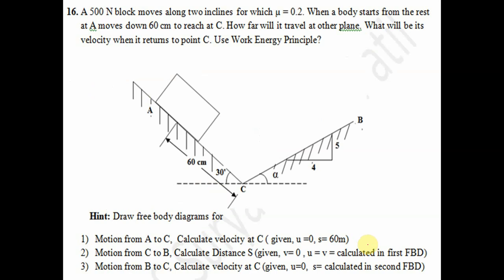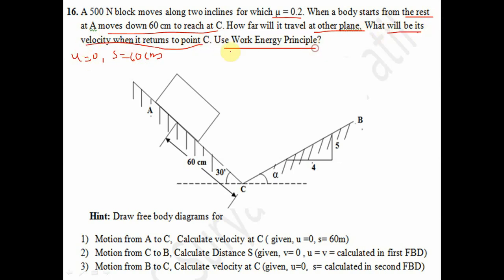Now one more problem of the same type, so you have to solve it yourself. The problem is a 500 Newton block moves along two inclines for which mu is equal to 0.2. The body starts from rest, means the initial velocity is 0 at A, and moves 60 centimeter to reach C, means S is equal to 60 centimeter. How far will it travel on the other plane, and what will be its velocity when it returns to point C?